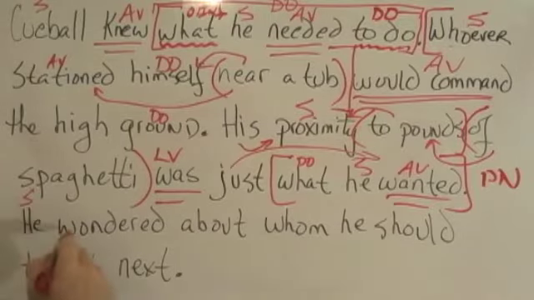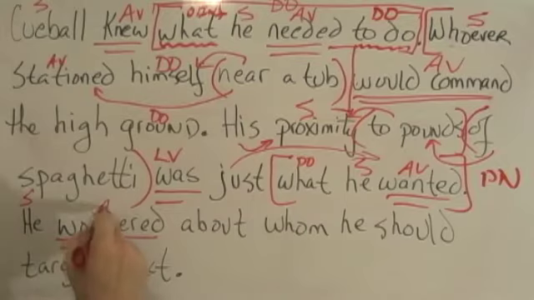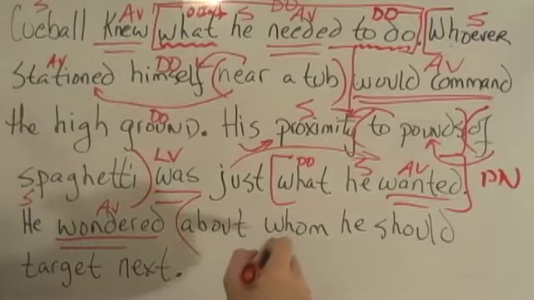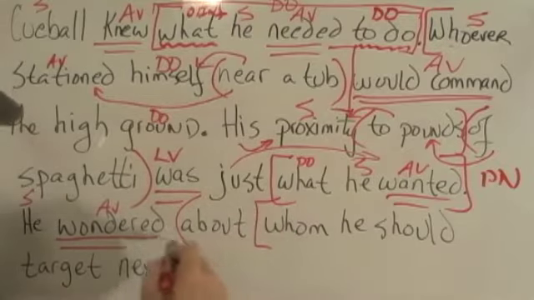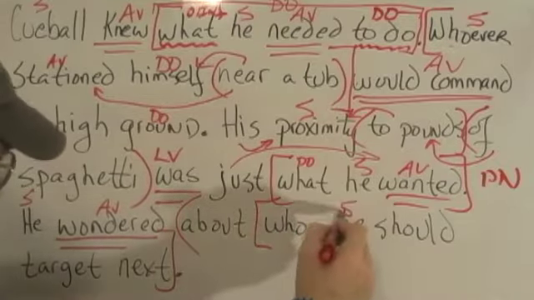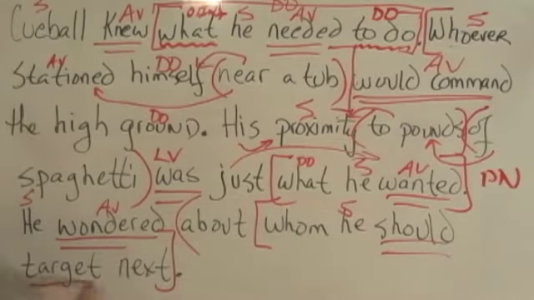Well, subject, that's an action verb. But I see this about. About looks like a preposition. Whom he should target next. He, subject, should target, action verb, should target whom.